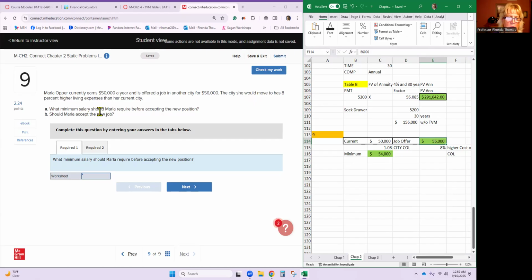What minimum salary should Marla require before accepting the new position? So if the new city has a higher cost of living, 8%, we want to add 8% to the current salary. If she adds 8% to the current salary, the minimum she should take is 54,000.